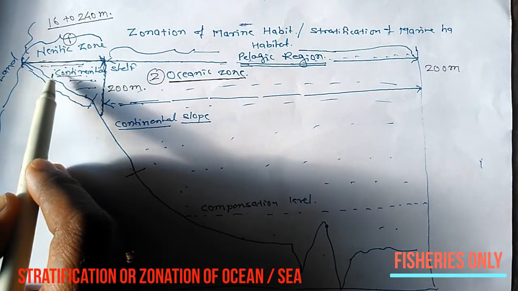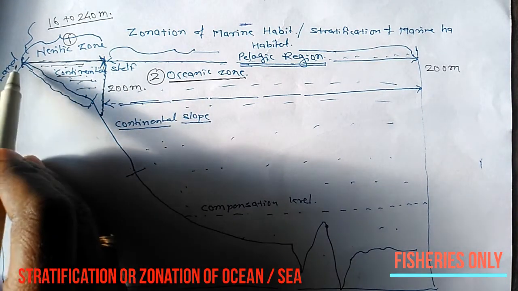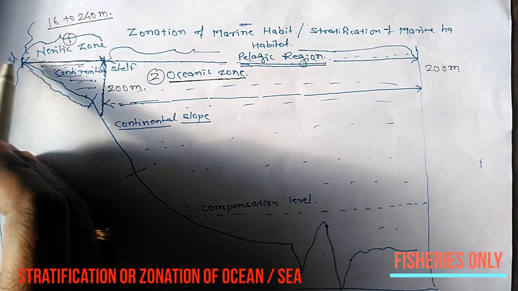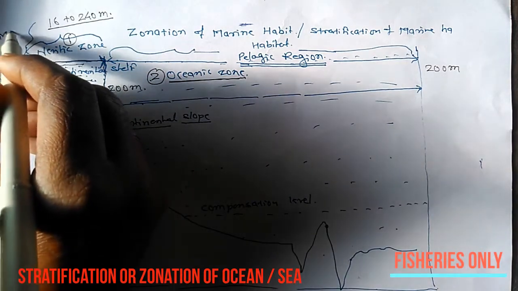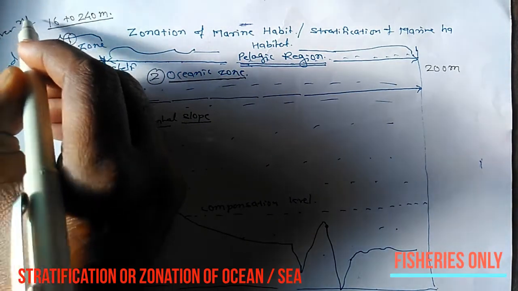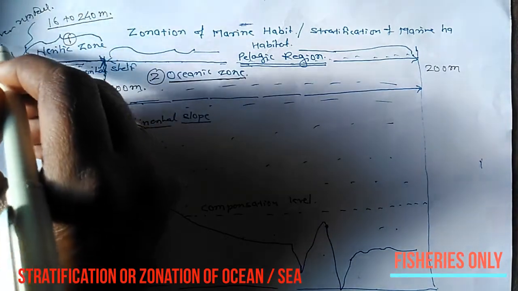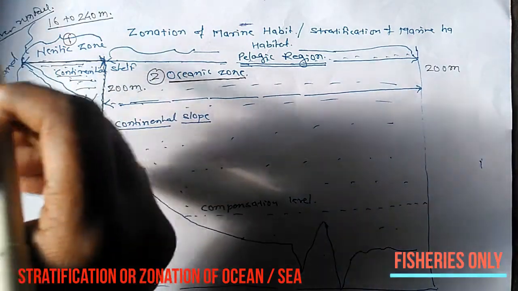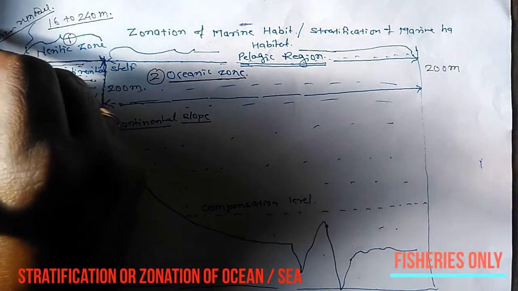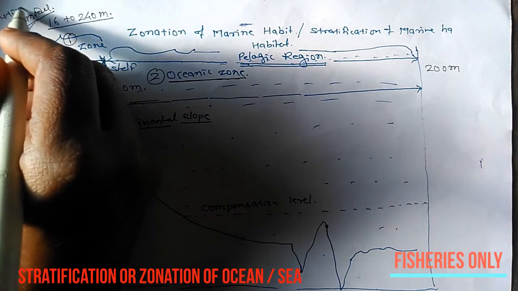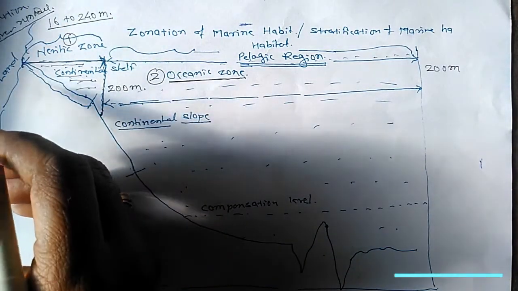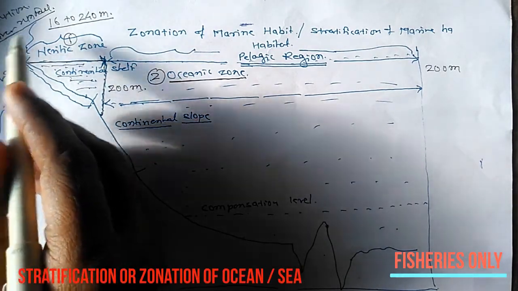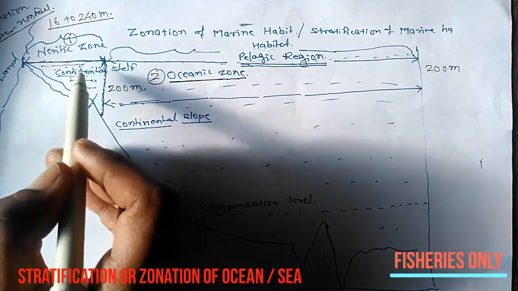But in the neritic zone, land parameters such as surface rainfall, river discharge, sewage discharge or pollution, and other human hazardous aspects or industrial influence will affect this area.